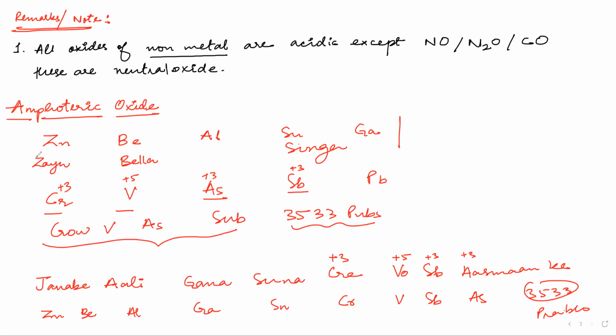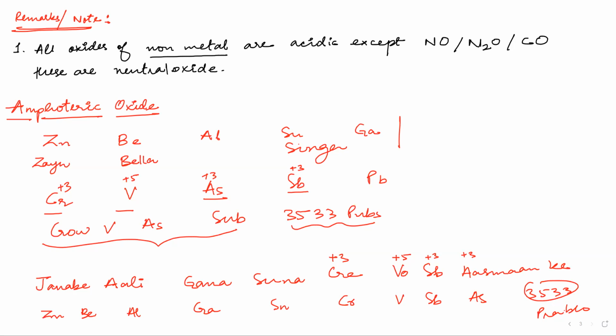If you learn the amphoteric oxides, it will be very easy for you. So write these things that it is amphoteric. What is V? It is vanadium, 23: scandium, titanium, vanadium, after that chromium, group 3D series.